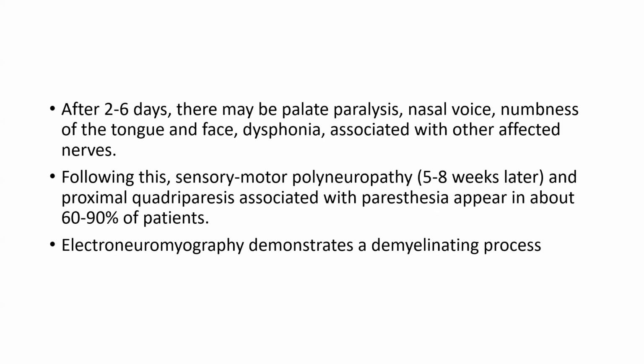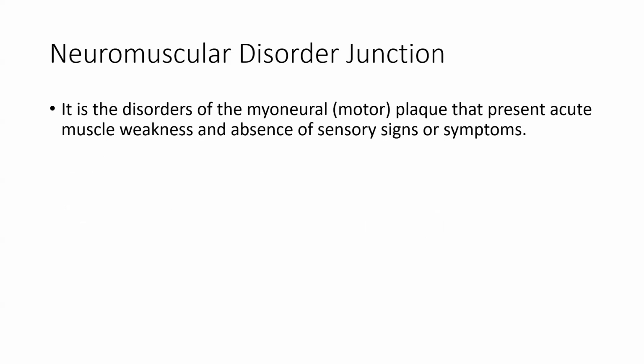After 2 to 6 days, there may be palate paralysis, nasal voice, numbness of the tongue and face, and dysphonia associated with other affected nerves. Following this, sensory motor polyneuropathy and proximal quadriparesis associated with paresthesia appear in about 60 to 90% of patients. Electroneurography demonstrates a demyelinating process.